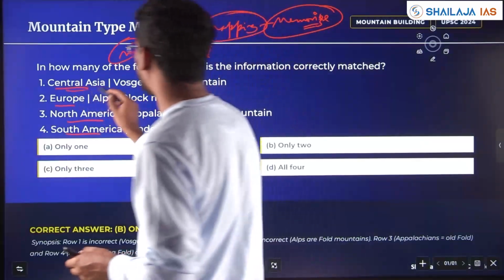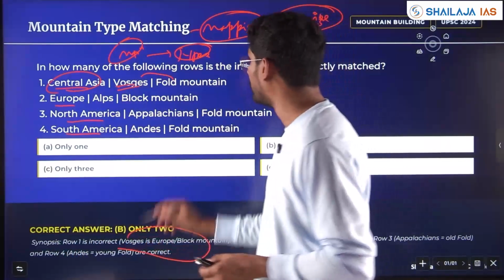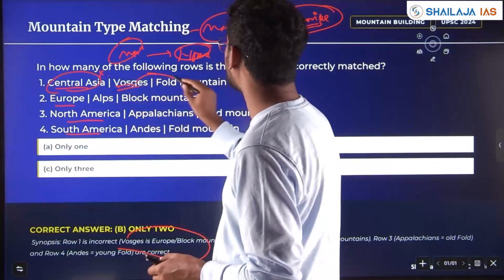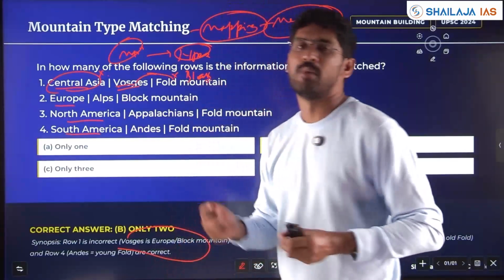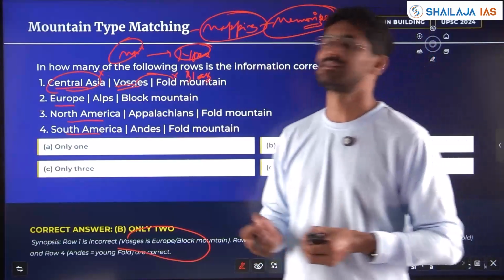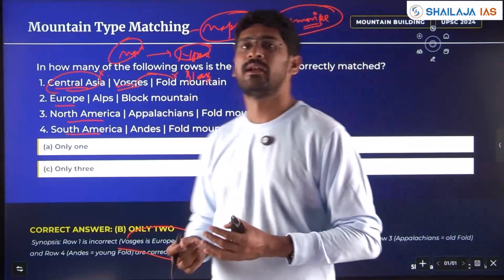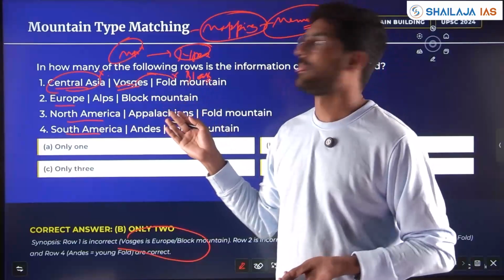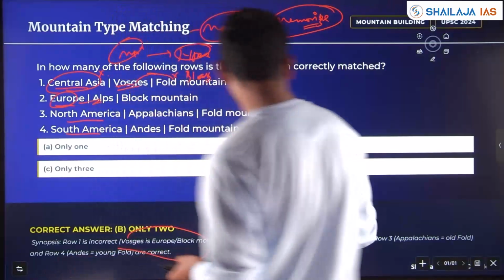Central Asia, is it Vosges? No. Vosges is in Europe. This is also wrong. I mean, Central Asia is wrong and it is not a fold mountain. It is a block mountain. You need to know the mountain, type of mountain, properties. With respect to rainfall, orogenic rainfall, right? All that becomes important, and types of mountains. Then Europe, you have Alps.